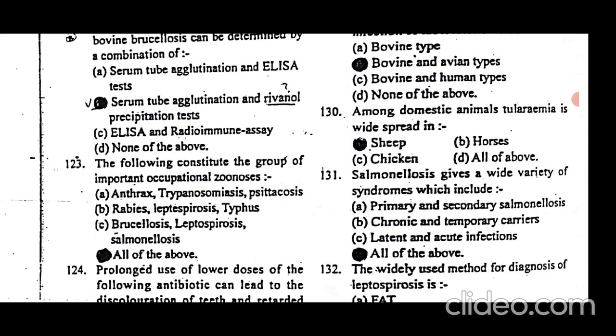Tularemia is a bacterial disease caused by Francisella tularensis. It is a disease of rabbits, and it can be spread to humans too. Tularemia does not infect ruminants, and only sheep are reported to be infected with that disease. There is no report of infection of other ruminants, such as cattle, buffalo, or goats, with tularemia.